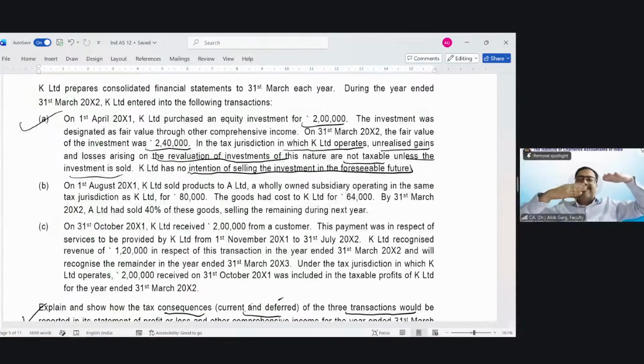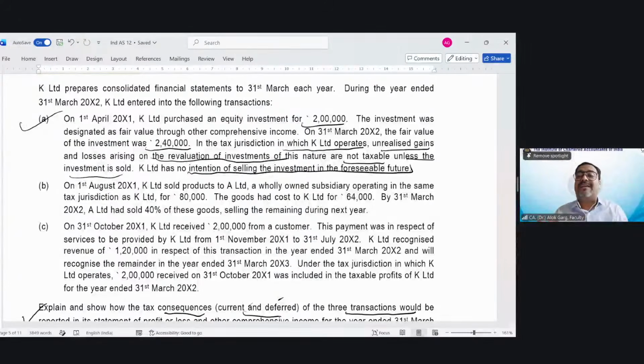Why? Because tax ignores unrealized mark to market gains and losses. Tax says that I don't know what these mark to market gains and losses are; I will record the gain or loss only when I realize it. So in the book base, the carrying amount of the investment is 2,40,000, and in the tax base it is 2 lakh rupees. So what should I do? I should reduce my asset balance.